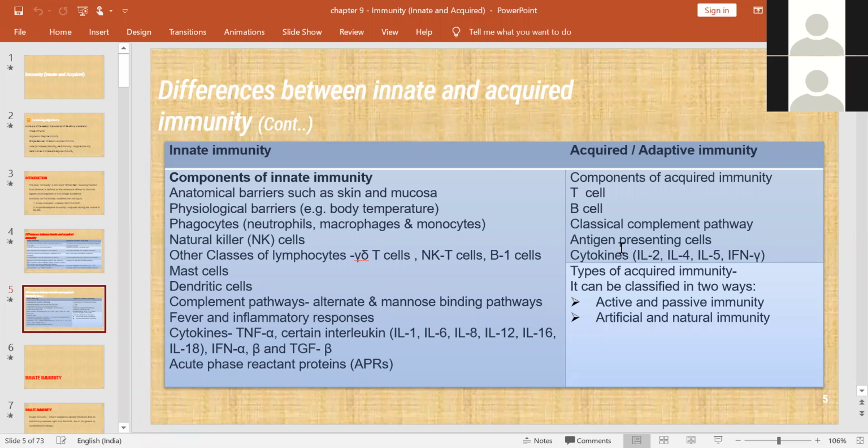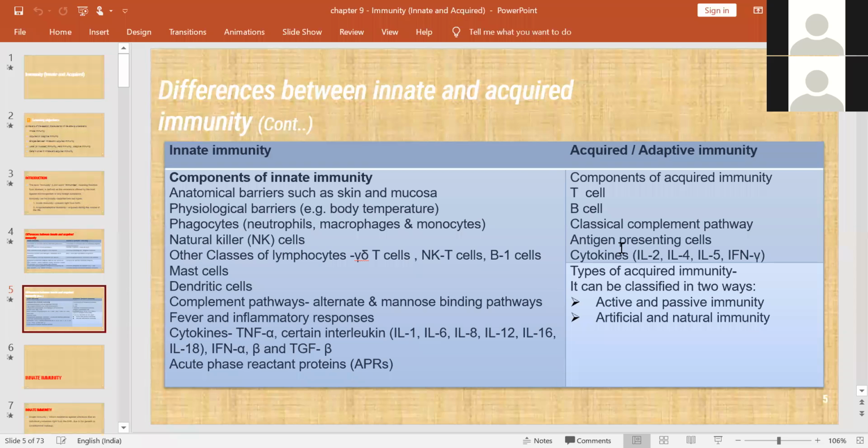And there will be fever and inflammatory responses. And cytokines: TNF alpha and interleukins, and interferon alpha and gamma, tumor necrosis factor. All of them are parts of the innate immunity, along with acute phase reactant proteins. Simply you can call them APR.